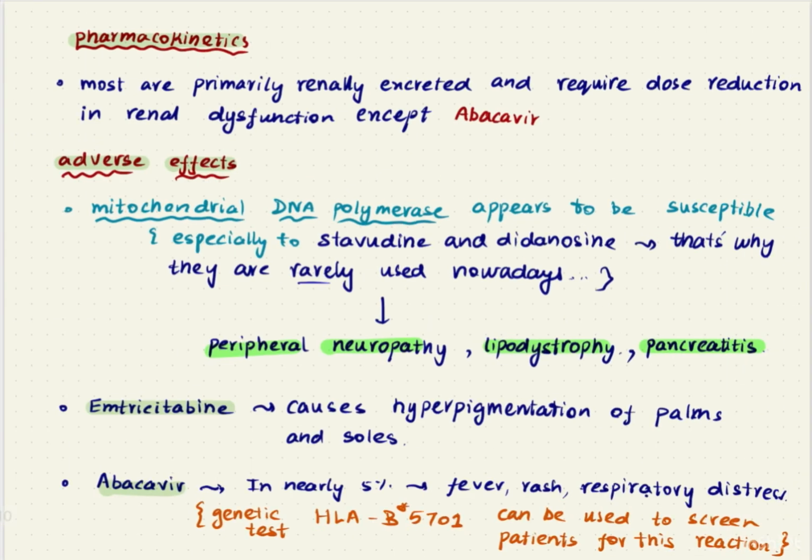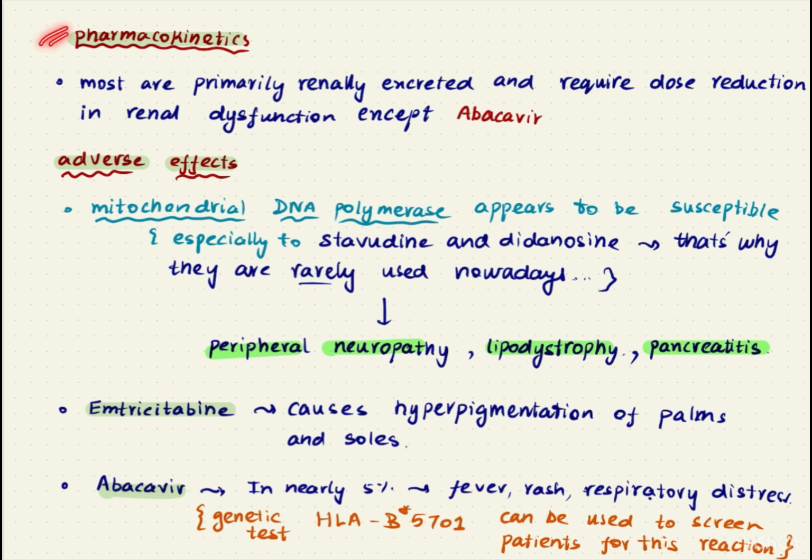Now, coming to pharmacokinetics, all these drugs or most of these drugs are primarily renally excreted, and they require dose reduction in case of renal dysfunction, except for abacavir. And let us look at some adverse effects of this class of drugs.